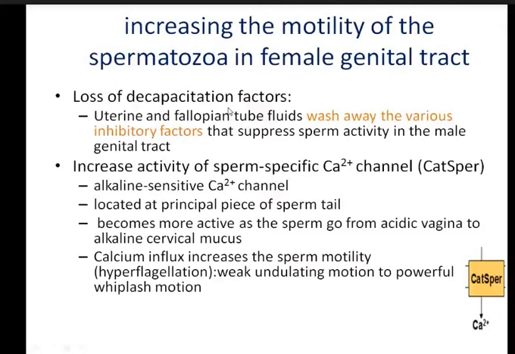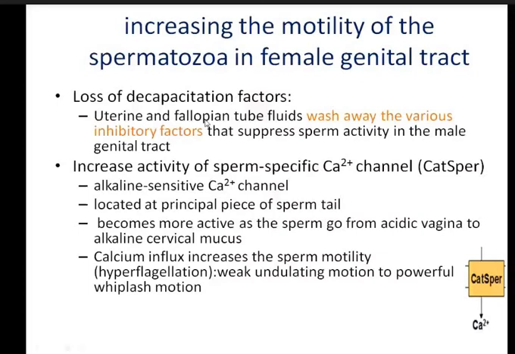Okay, now another main important one, which increases the motility of the spermatozoa in the female genital tract. One is the loss of the decapacitation factors. I have told you, different decapacitating factors are present in the semen. So these have to be removed, and they are washed away by the uterine and the fallopian tube fluids.